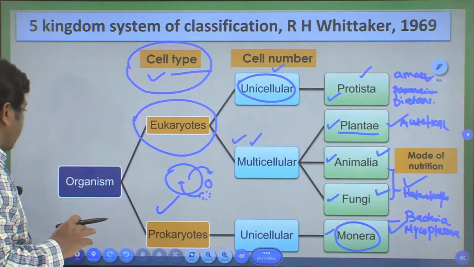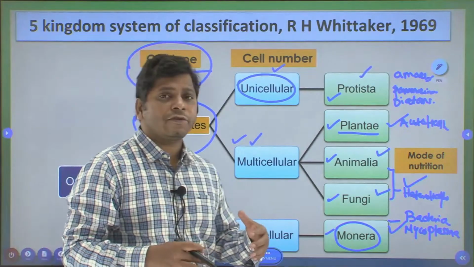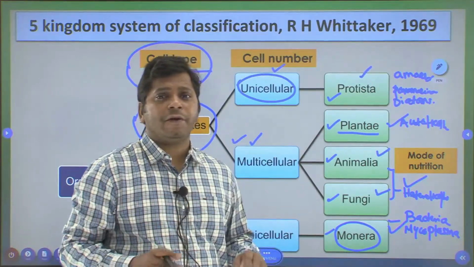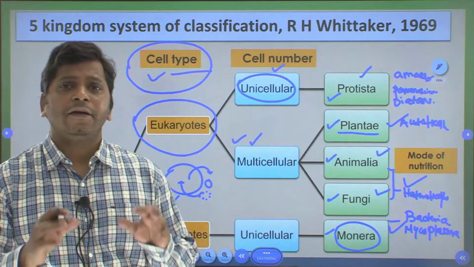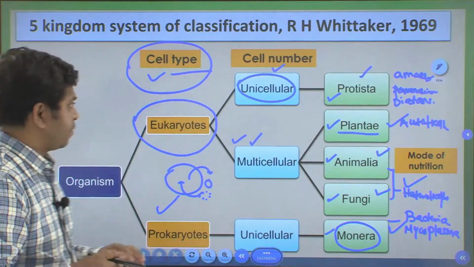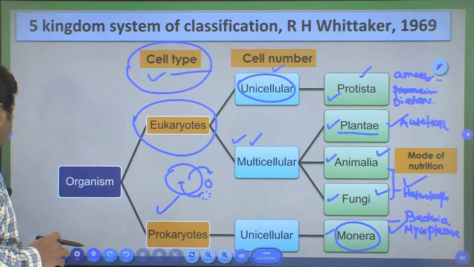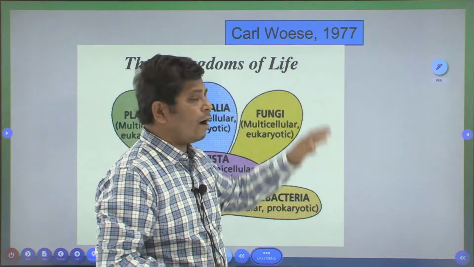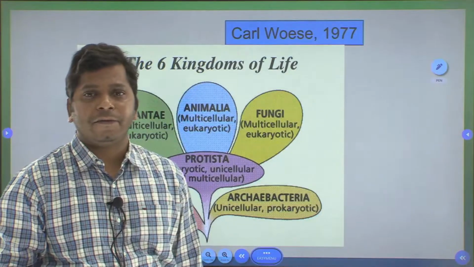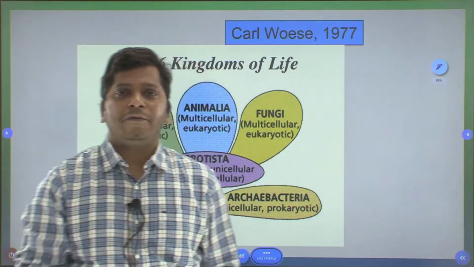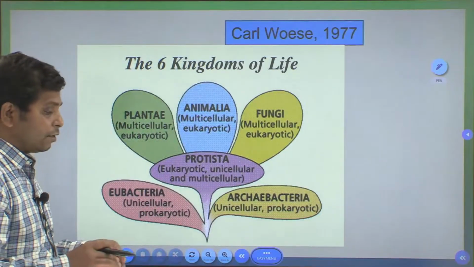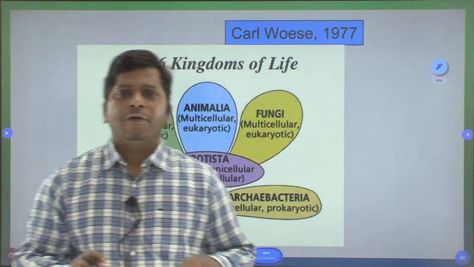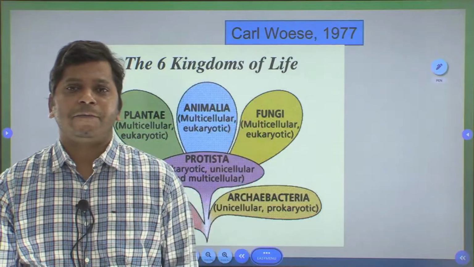Now let us look at whether any modifications were made afterwards to this approach of classifying living organisms. One of the modifications was done by Carl Woese in 1977. What he found was that under the kingdom Monera, there exist certain bacteria which have a diverse range of properties.